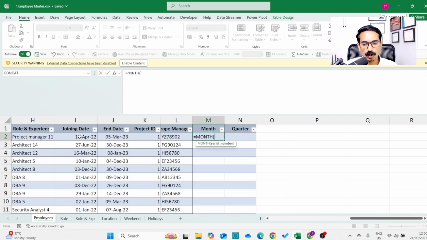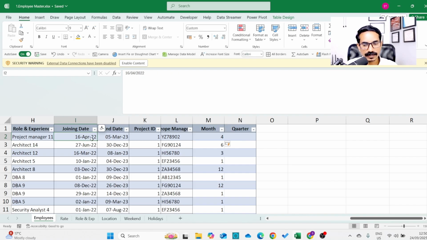And if I select this joining date, I will get the month. So what is the month here? This is April month, right? This is 16th April. So April is the month number 4. So you get the month, right? So what did we use? Month, open bracket, joining date.